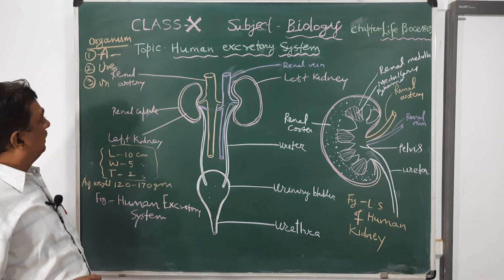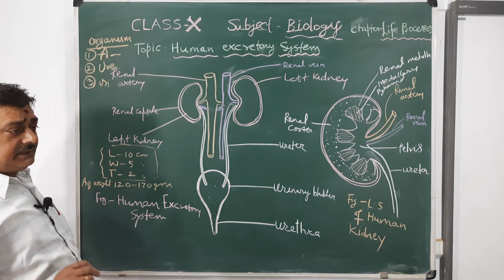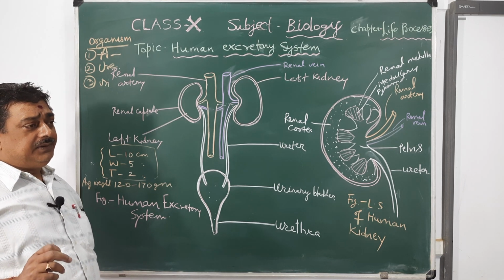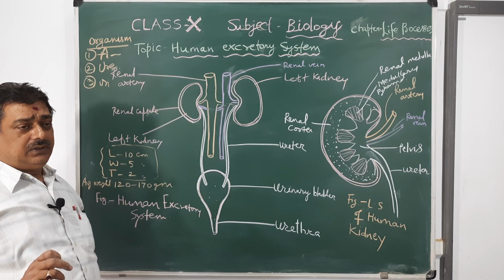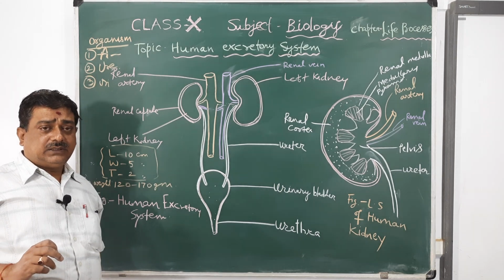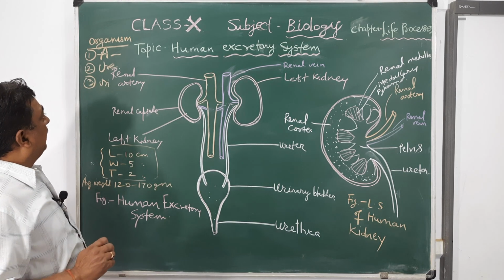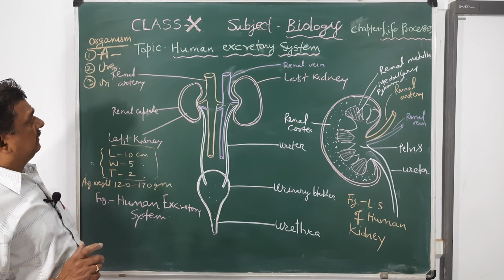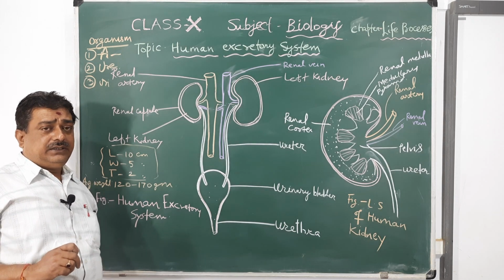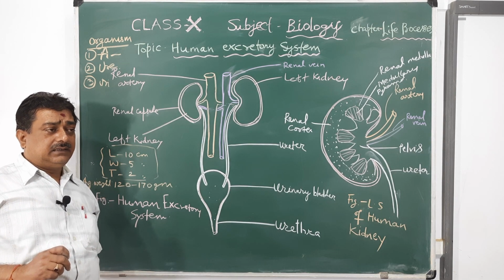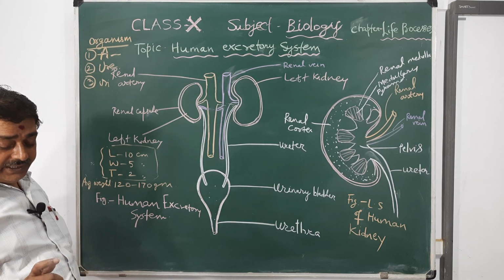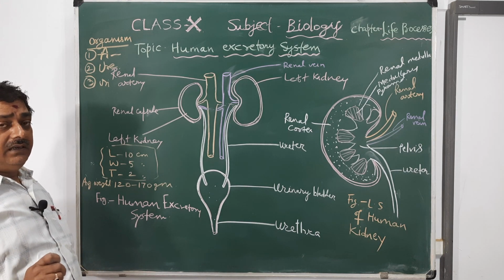Ureotelic organisms excrete urea. The formula of urea is CO(NH2)2. Ureotelic organisms are such organisms which excrete urea, and human is the best example of the ureotelic organisms. And the third one, uricotelic, means organisms which excrete uric acid.